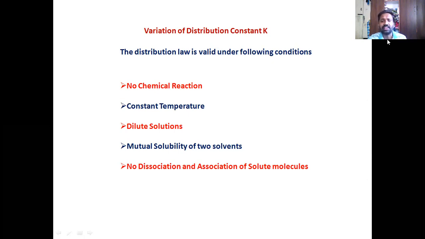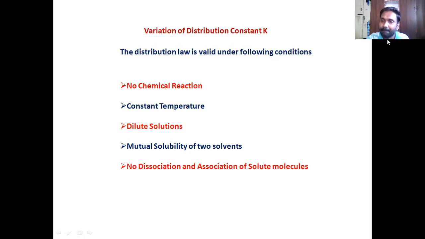No association and dissociation of solute molecules should take place. Why am I telling this? Because in our next discussion, maybe next week, we are going to see that solute molecules, at least some of them, tend to form dimers, trimers, polymers when you add them into a solvent. Or sometimes they split up into individual ions.